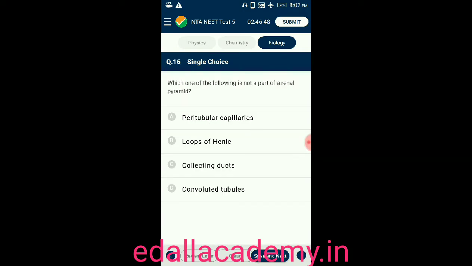Question number 16. Which one of the following is not a part of renal pyramid? Option A, peritubular capillaries. Option B, loops of Henle. Option C, collecting ducts. Option D, convoluted tubules. So the correct option is D, convoluted tubules, which is not a part of renal pyramid.